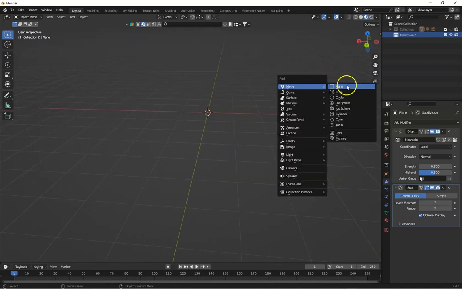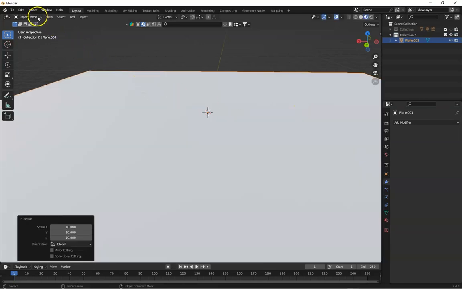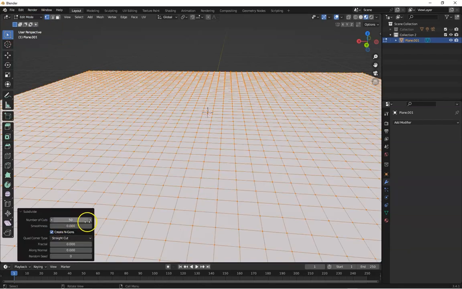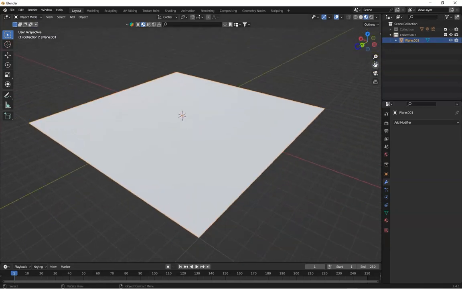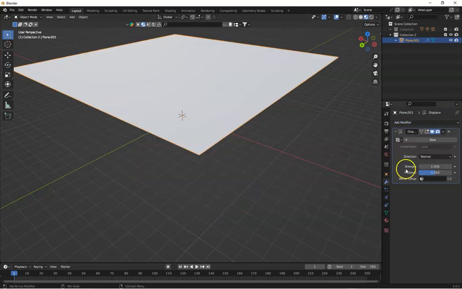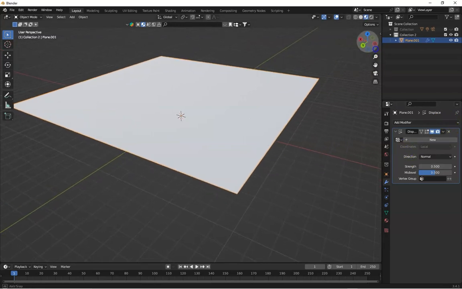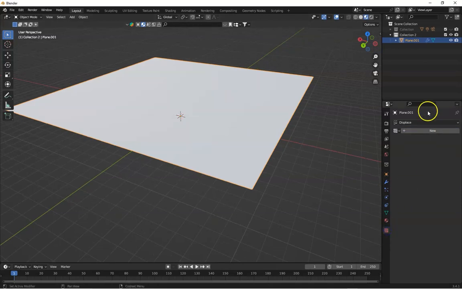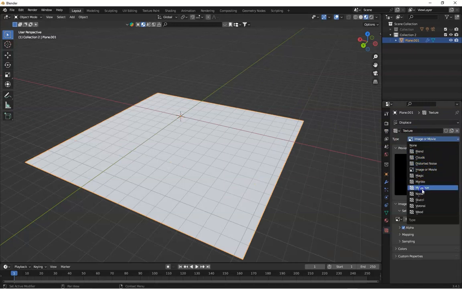So press Shift A to add a base mesh, plane. Press S and 10. Okay, go to edit mode, add geometry here, get it to 50. Okay, go to object mode and now apply the displace modifier. Select, go to the wrench icon, add modifier, displace modifier. Keep it on 0.5 to get it on world origin. Now create a texture. This time I want to create from here. Add. I want Musgrave.